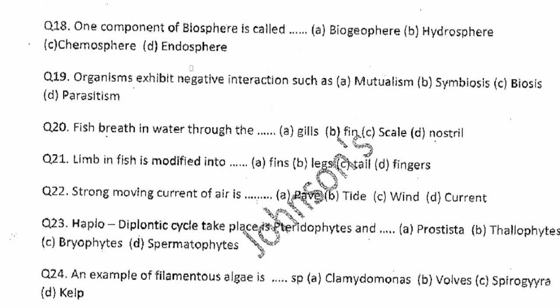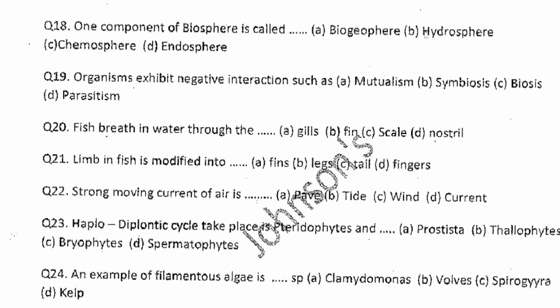Question number 18. One component of biosphere is called dash. A says biogeosphere, B says hydrosphere, chemosphere, endosphere. Now the answer is actually hydrosphere.